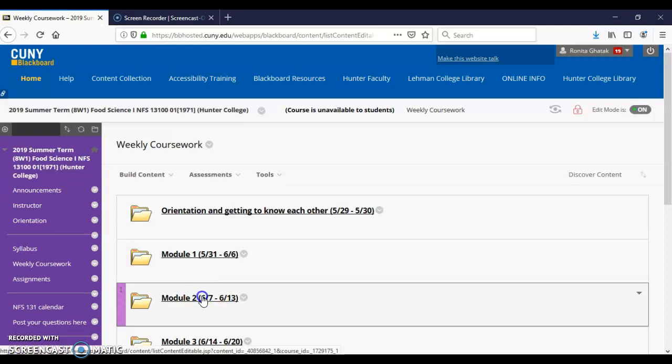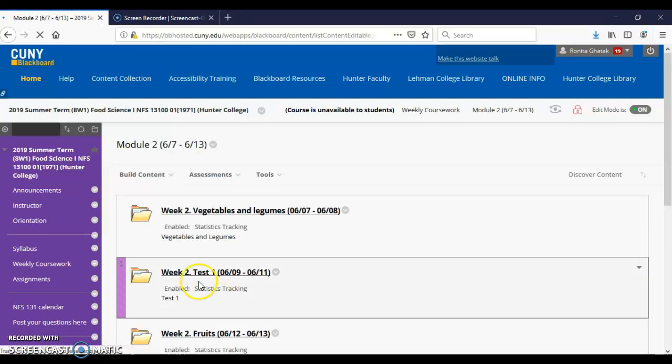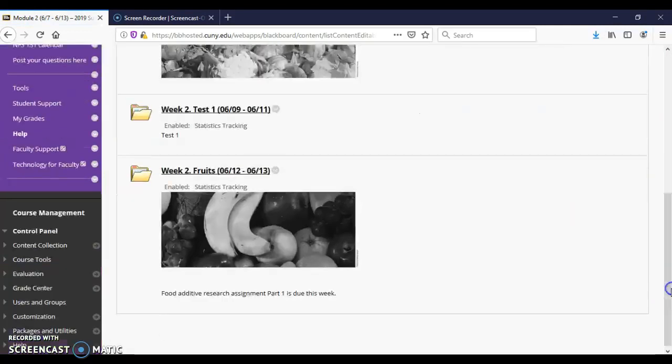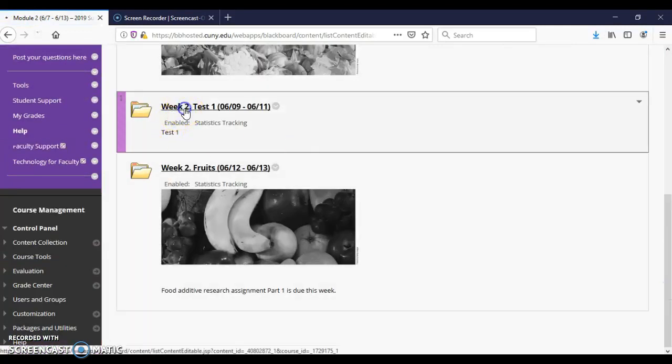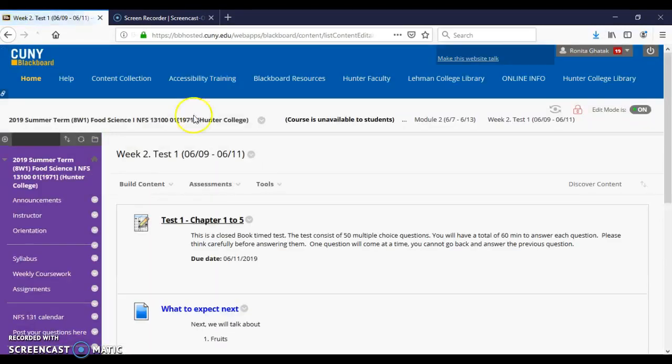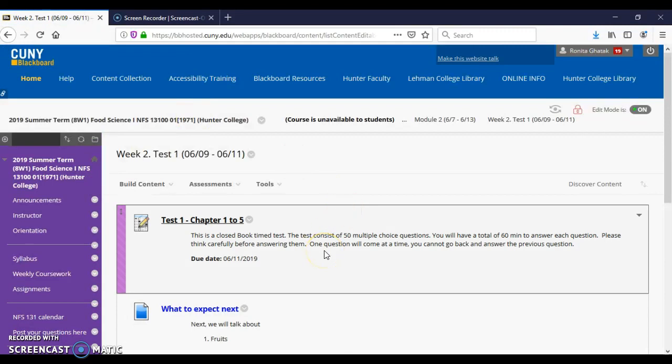For example, in module 2, I have test 1. This test 1 is a closed book timed test, and it will include all the chapters from 1 to 5. So whatever activities I did in chapters 1 to 5, you will be tested on those activities. So pay attention to those activities. Those activities will work as a review sheet for the test.